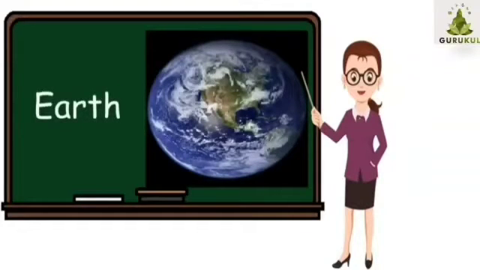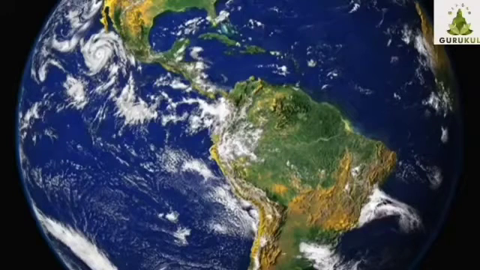We all live on the Earth. It is the home of all living things. The Earth is round in shape and it is made up of land and water. Do you know that about 71% of the Earth is covered with water and the rest 29% is covered with different types of land? The Earth has a thick layer all around it. It looks blue from space.